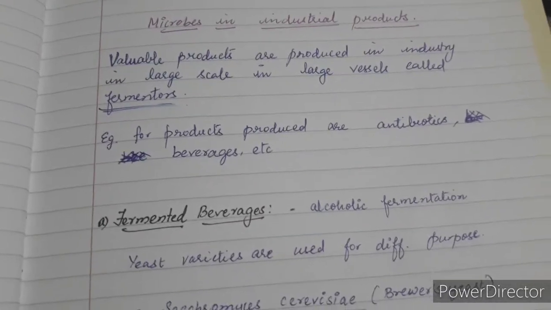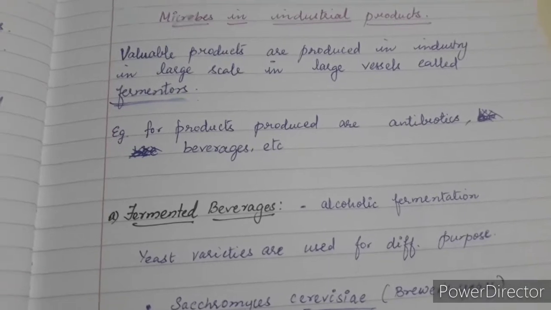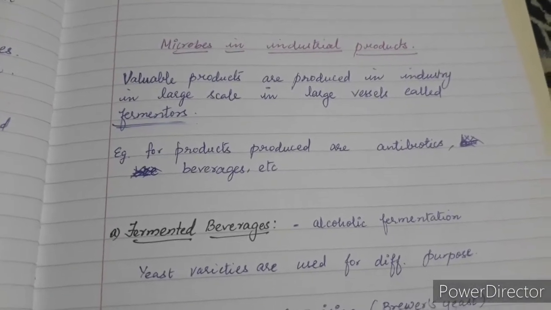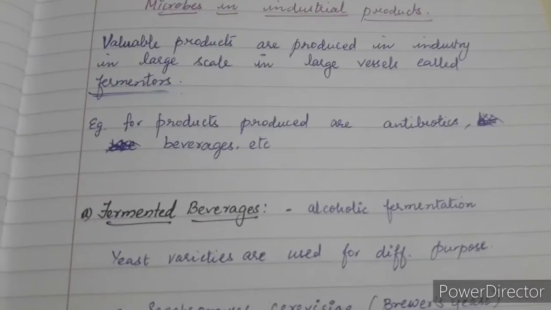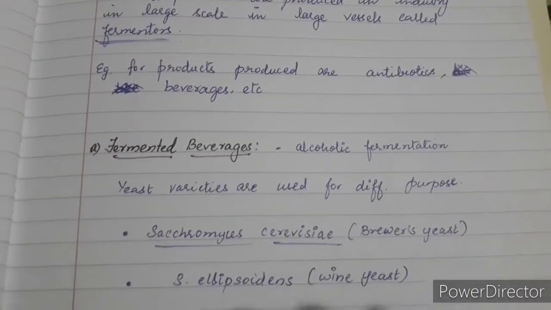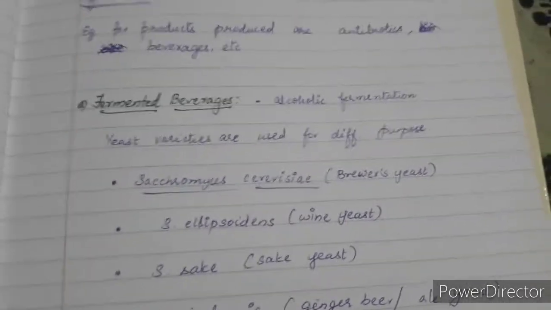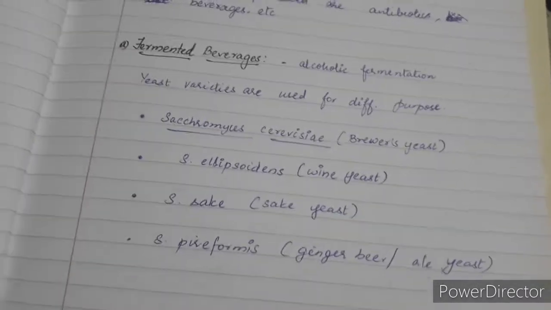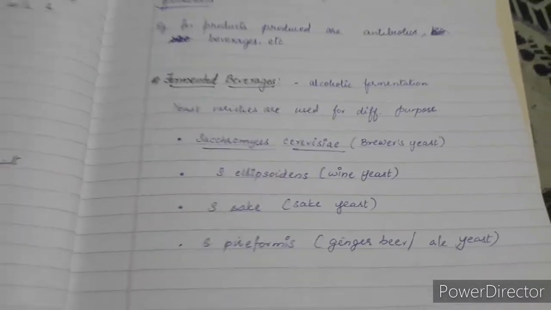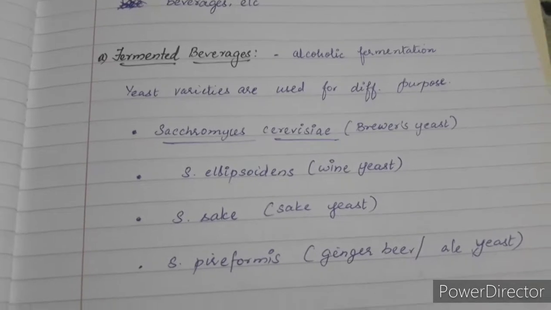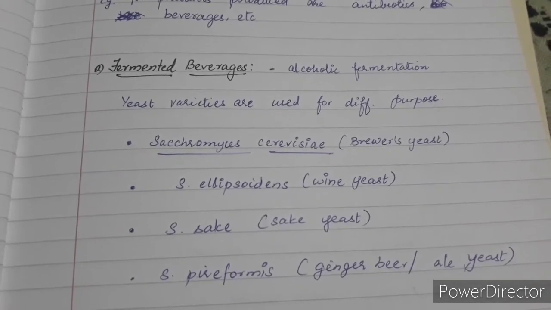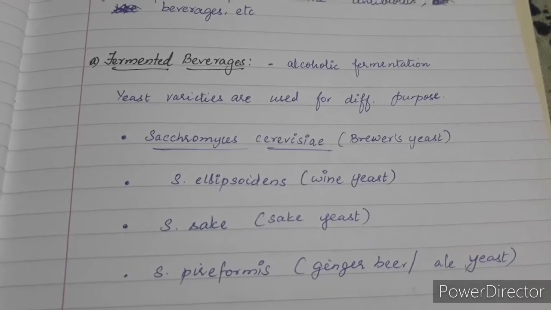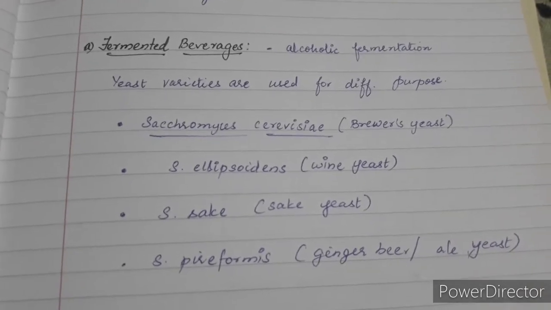Like we can prepare beverages, antibiotics, various medicines. Everything comes under industrial products only, because these are going to be prepared on a large scale. So how do we get the fermented beverages? Usually the beverages are prepared utilizing the concept of alcoholic fermentation. It is a form of anaerobic respiration which we have learned already in grade 11.